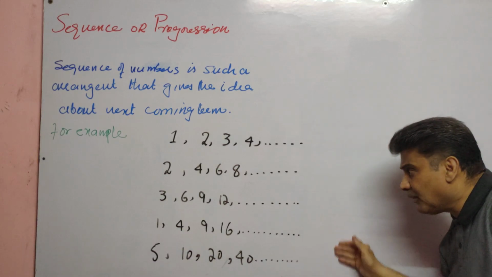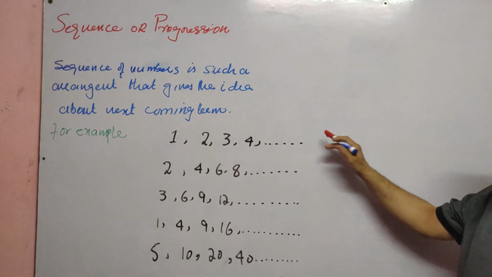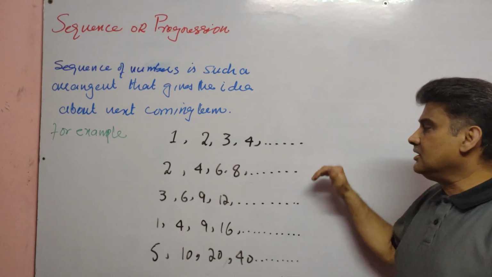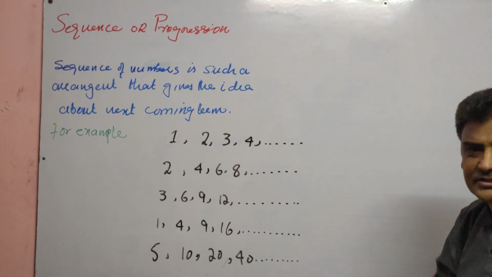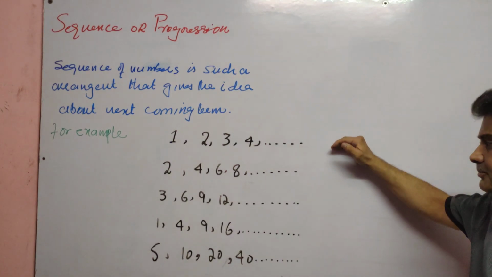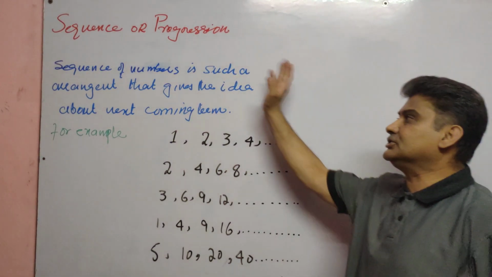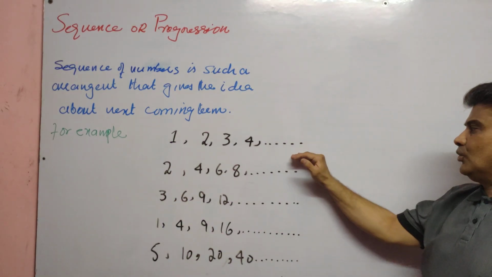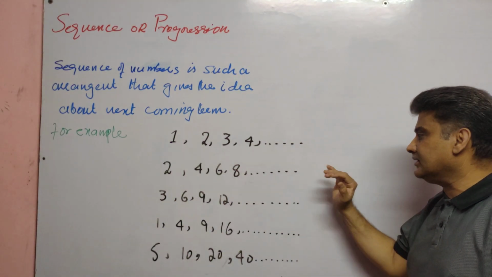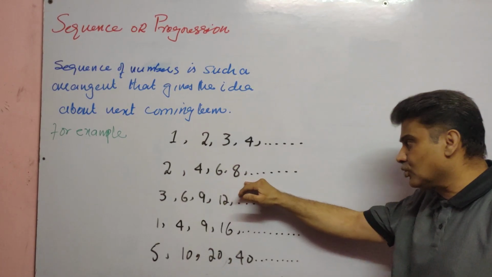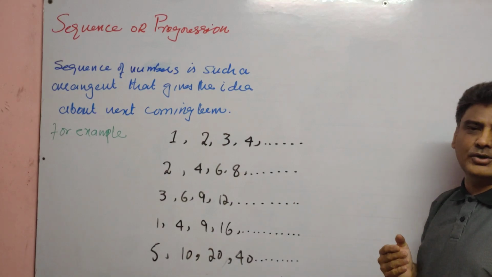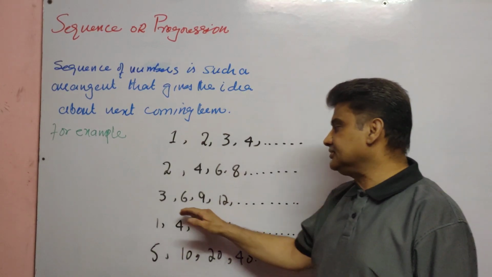From the list of sequences, the first, second, and third arrangements are known as an arithmetic sequence or arithmetic progression. Progression and sequence have the same meaning. This arrangement is also an arithmetic sequence. 3, 6, 9, 12 is also an arithmetic sequence.